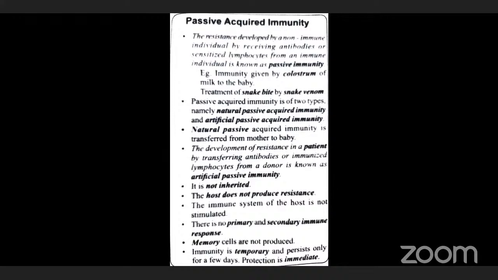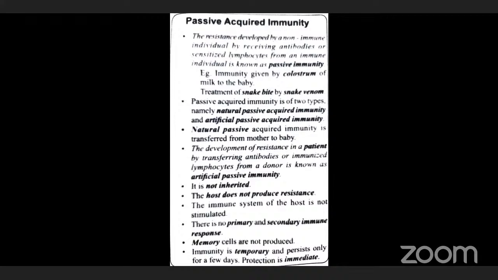Though the immune system is not well developed, the baby will be protected up to 5 months against various infections by the maternal antibodies, received from the mother through the placenta. Clear? So that's all about the natural passive immunity.